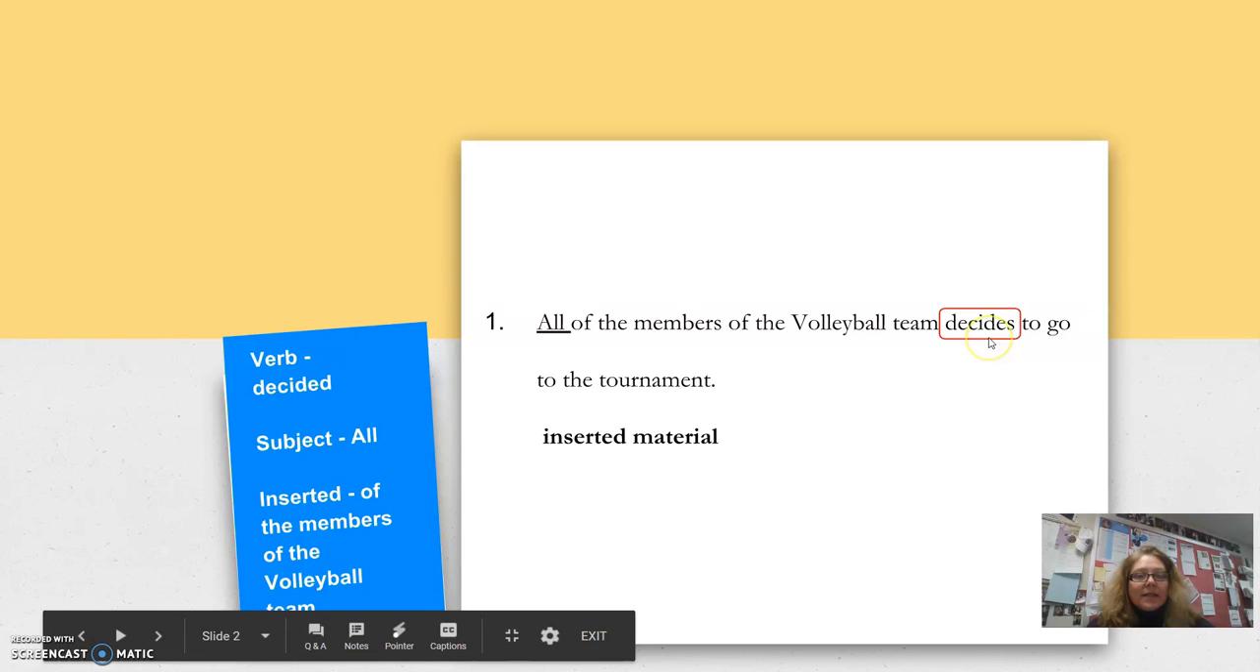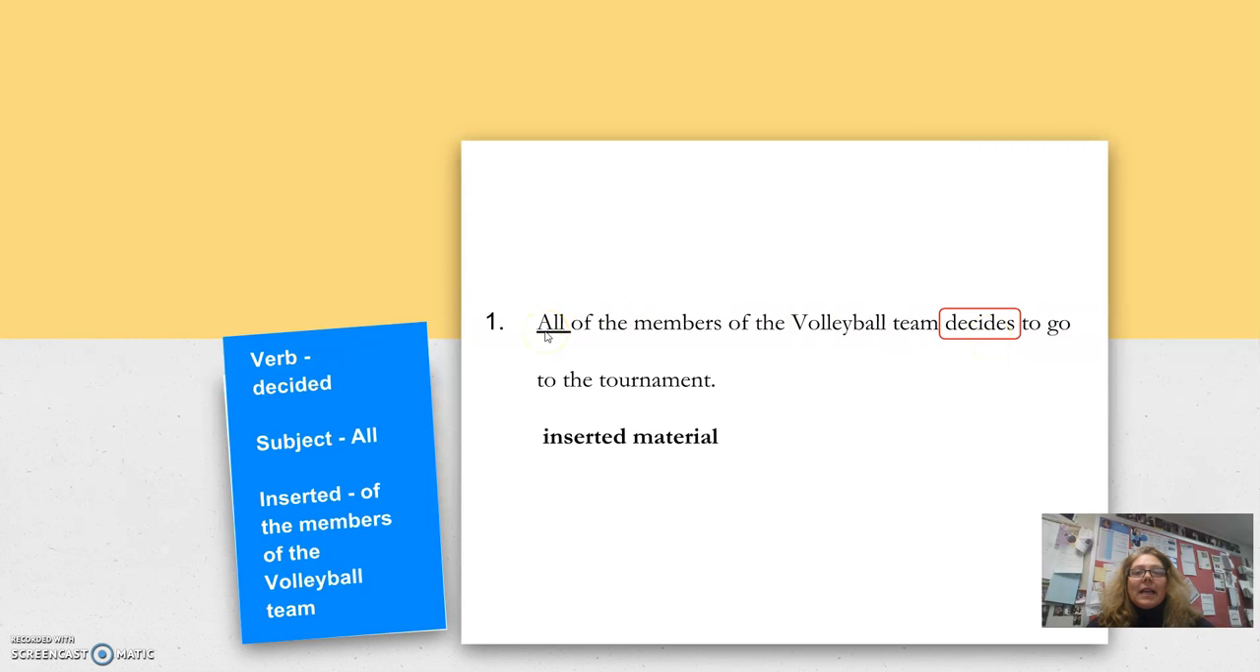I asked myself who or what decides, and I go back here to the beginning, all. Notice of the members and of the volleyball team, those are both prepositional phrases. That's inserted material, and we have to ignore all of that. It's the pronoun all that becomes our subject. So all decides, do they decides, or do they decide? They decide. So now you need to change decides to decide, and note that it's inserted material. That's the other part of that answer. Okay? That's the first ACT trick.